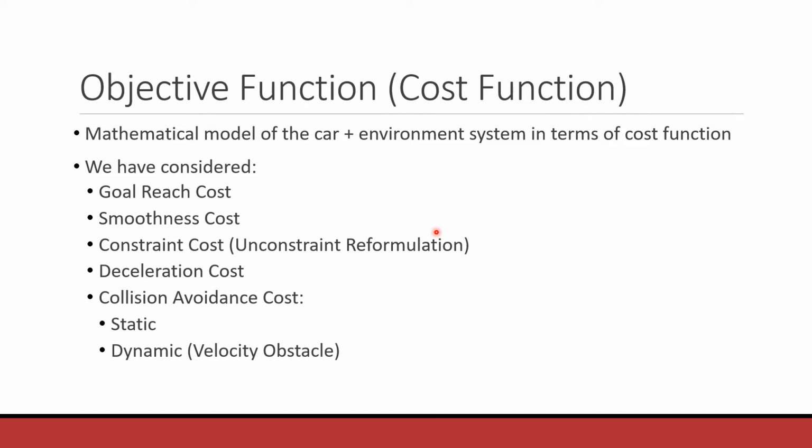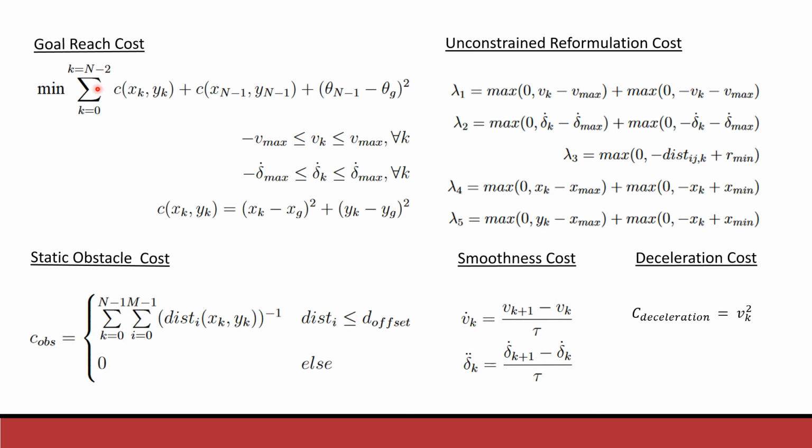Here, for our case, the objective function consists of the following costs: the goal reach cost, that is the quadratic distance between the start and the goal; the smoothness cost, that is how the control input evolves over time; the constraint cost, that is the maximum and minimum bounds of the control inputs; the deceleration cost, that the robot should be at halt at the end; and then the collision avoidance cost that involves static and dynamic collision avoidance.